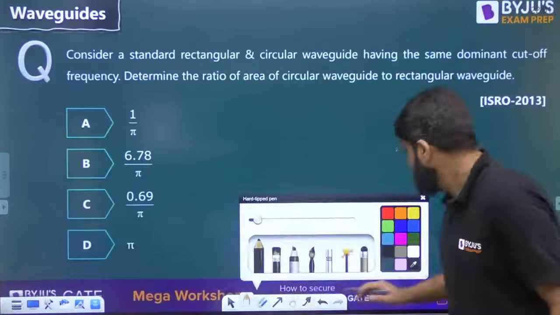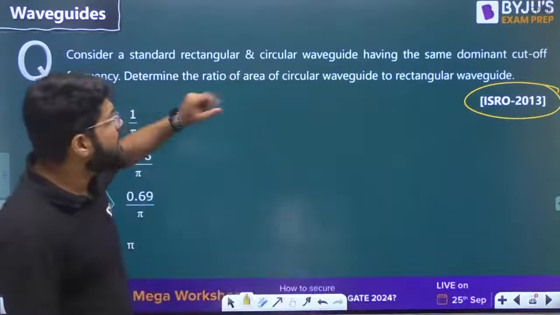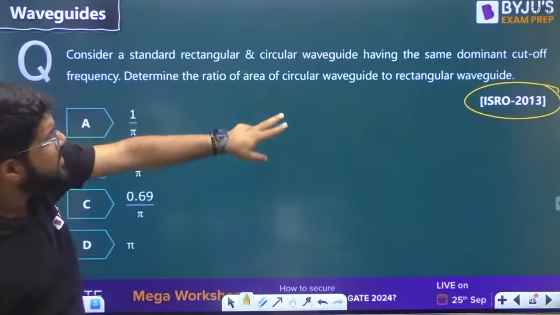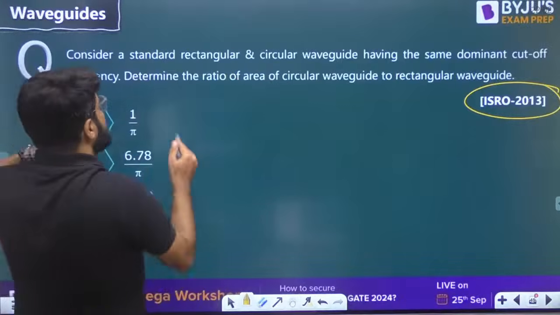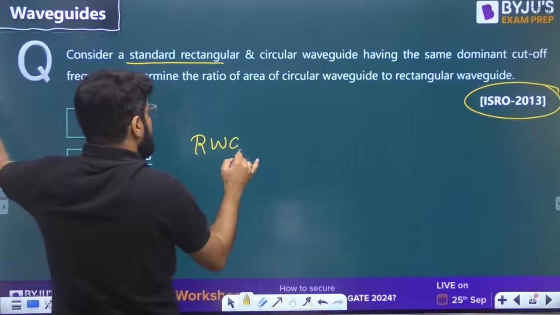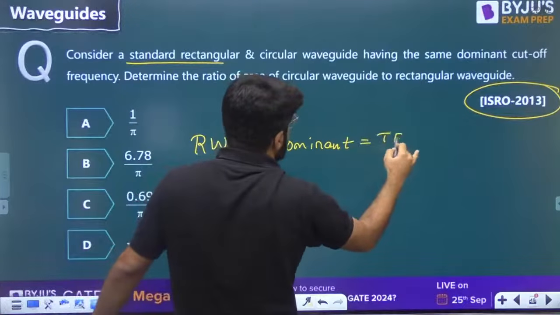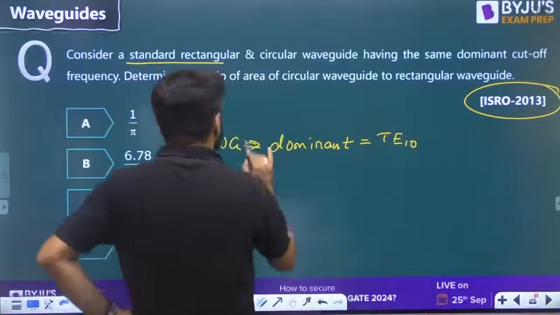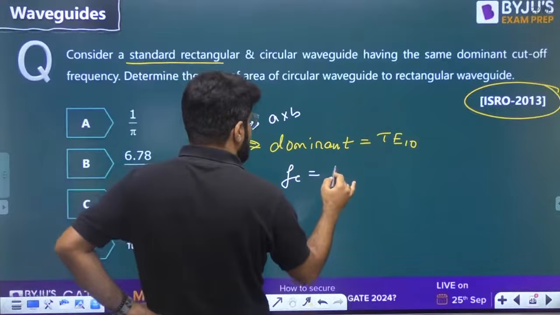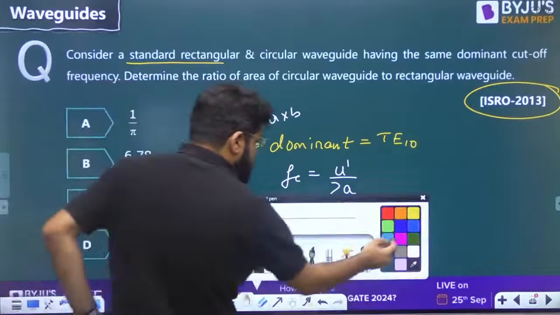Now, a good one. ISRO question I am discussing here. It's a good question. Comparing a rectangular and circular waveguide. Consider a standard rectangular and circular waveguide having the same dominant cutoff frequency. What is the standard rectangular? I will specify, same dominant cutoff frequency. Rectangular waveguide, what is the dominant mode? Dominant is TE10. And what is the cutoff frequency? Let's say the rectangular waveguide has the dimension A cross B, and cutoff frequency will be u dash by 2A for the dominant mode.